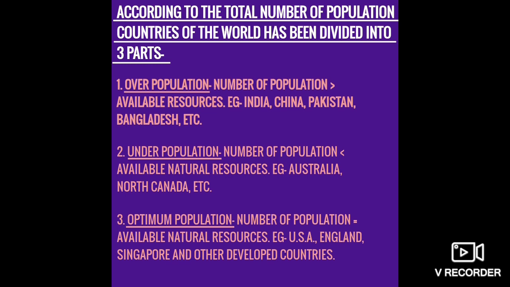Okay, then comes underpopulation. Here, if the number of people is lesser than the available resources, then this sort of situation is found there, underpopulation. For example, Australia and North Canada, right? Now, in this situation, the available resources are not utilized to their fullest. Why are they not utilized to the fullest?